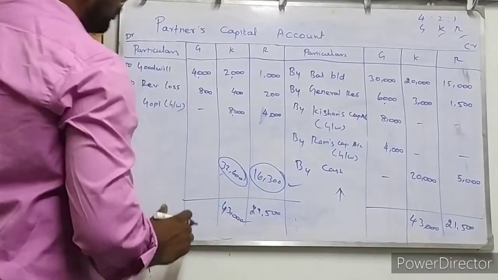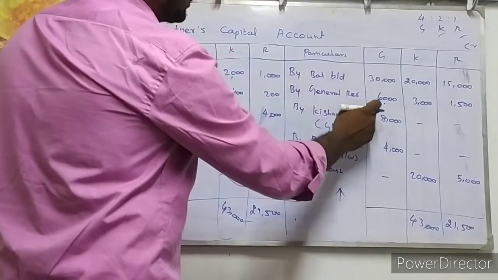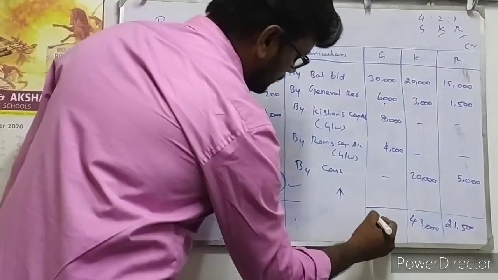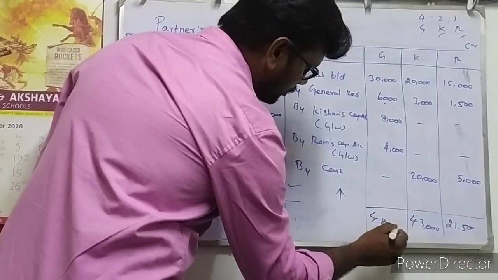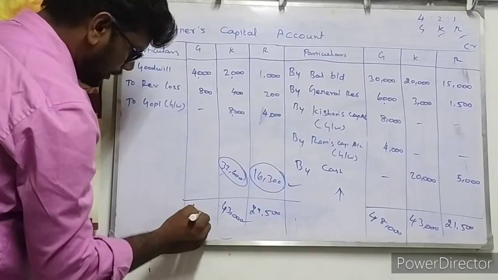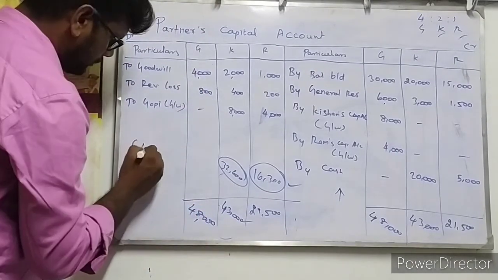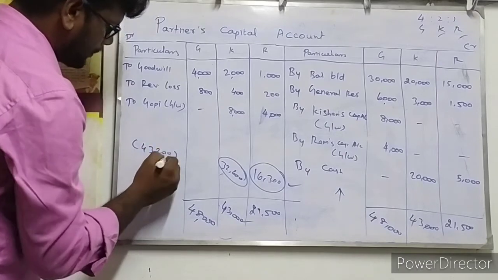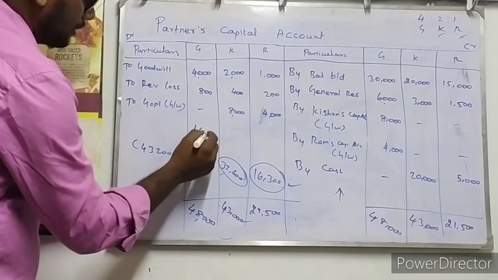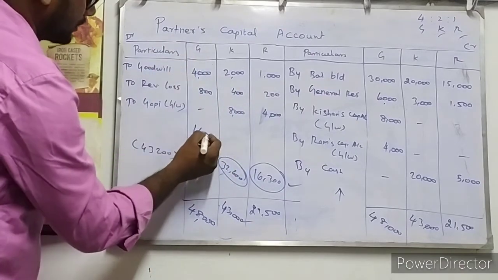And for partner Gopi here only 4,800, and here 30 plus 6, 36,000, and 40,000, 48,000 rupees, leaving 43,200 rupees. In that, 16,200 rupees will be paid by the existing partners to the retiring partner.